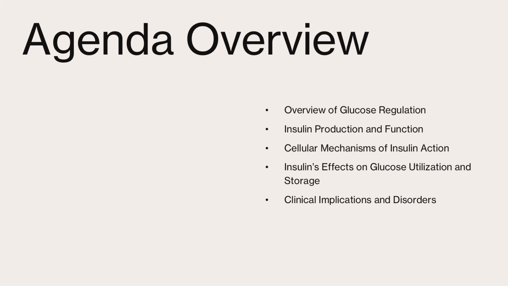Introduction. Welcome to this comprehensive presentation on how insulin reduces glucose and its profound effects on the human body. Glucose is the primary fuel for our cells, and insulin is the hormone that ensures this fuel is delivered efficiently and safely. Today, we'll explore the journey of glucose, from dietary intake to cellular absorption, and the critical role insulin plays in maintaining metabolic balance.